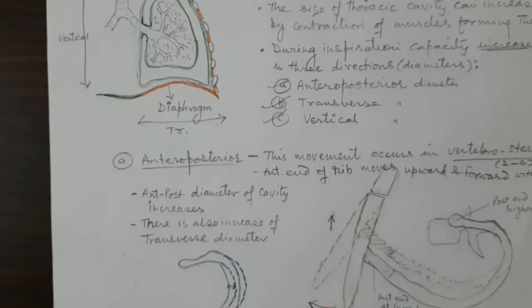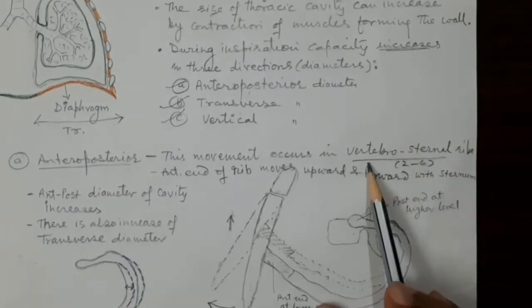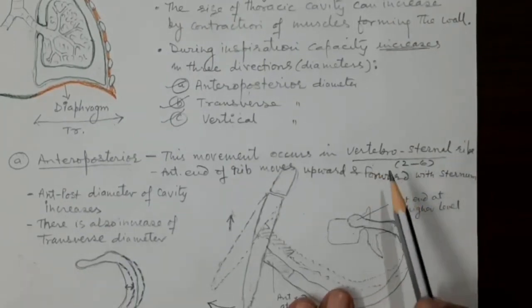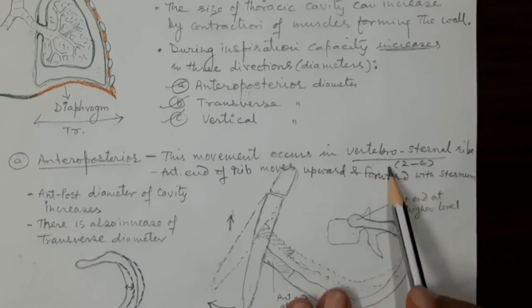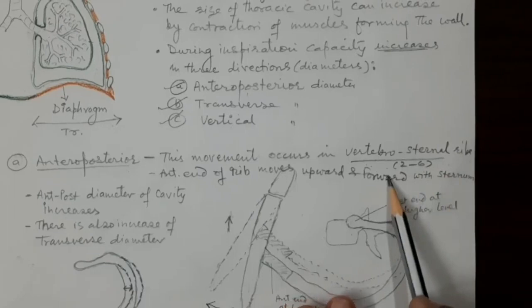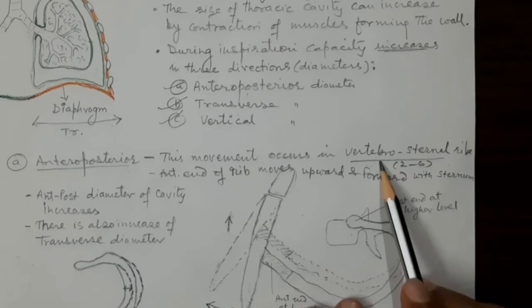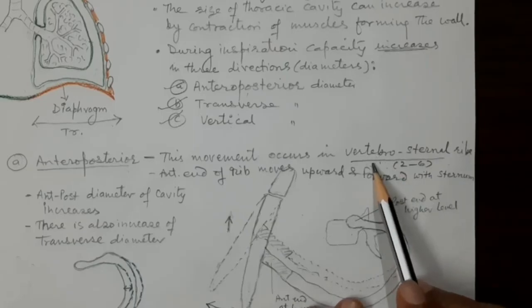So the movements occur in the ribs, and these ribs are vertebro-sternal ribs. The anteroposterior diameter increases because of the movement in the vertebro-sternal ribs. What are vertebro-sternal ribs? They start from the vertebral column behind, the thoracic vertebrae, and go right up to the body of the sternum.